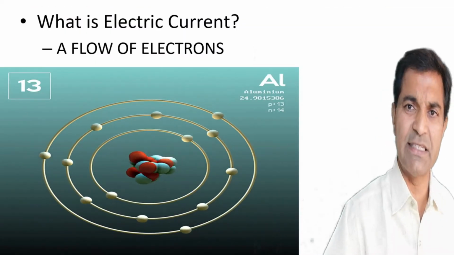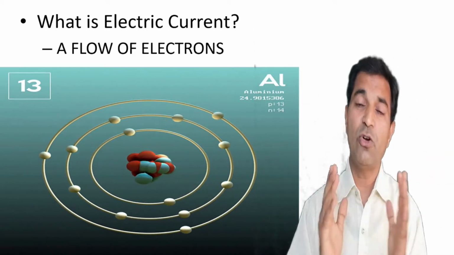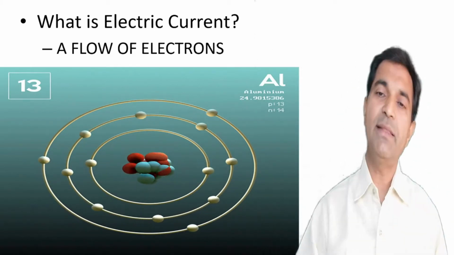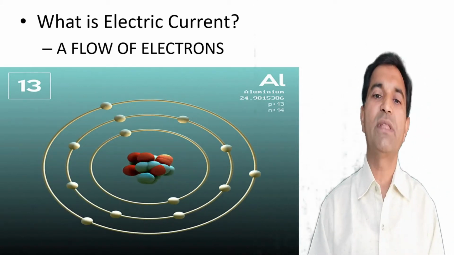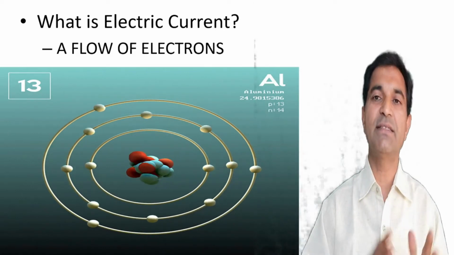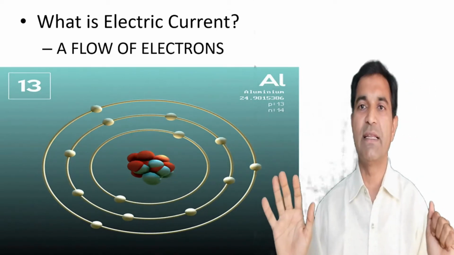Now what is electricity or electric current? Actually electric current is a flow of electrons. Electrons were first discovered by J.J. Thomson, and thereafter we came to know that protons and neutrons are in the nucleus. Protons are positive charges, electrons are the negative charge, and the neutron does not possess any charge.